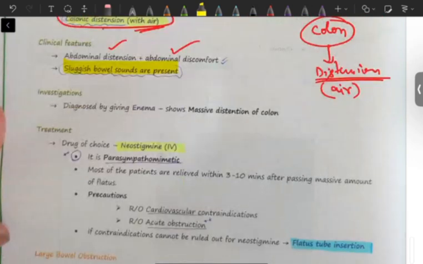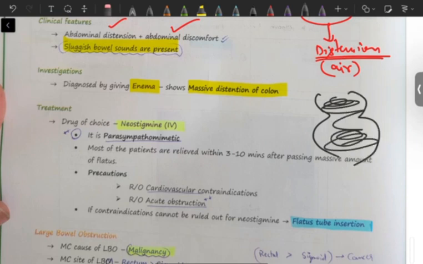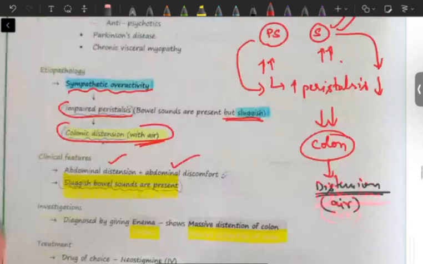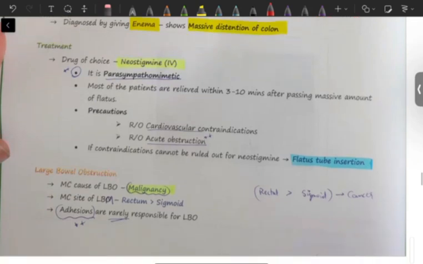We will be diagnosing this by giving an enema, which shows massive distension of the colon. Basically, how does the distension look? There will be large bowel, the entire thing will be black on X-ray, abdominal X-ray or on enema. This will be saying that there is accumulation of air and the bowel is distended, which is suggestive of colonic pseudo obstruction. Okay, so what is the treatment of choice? You have to give a sympathetic blocker.